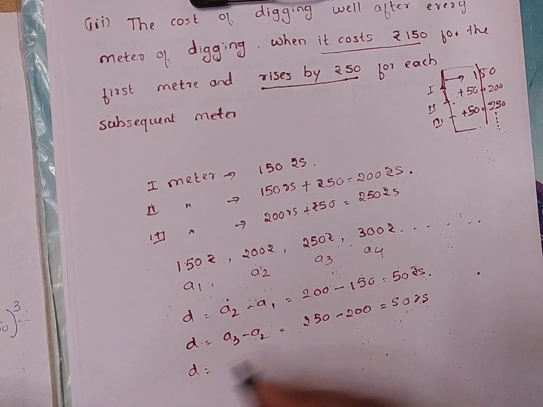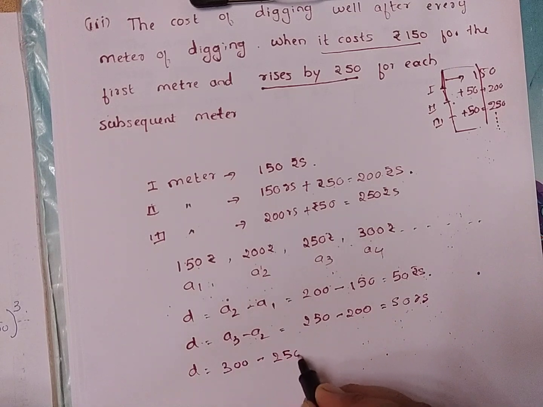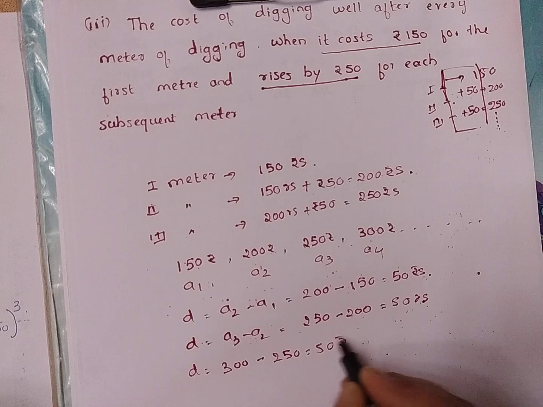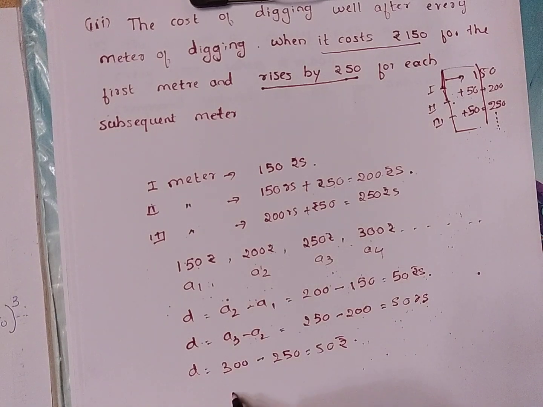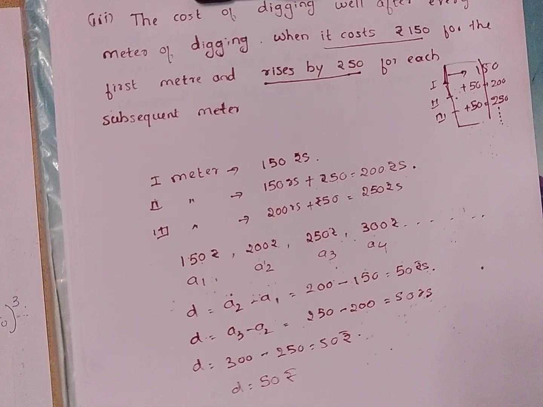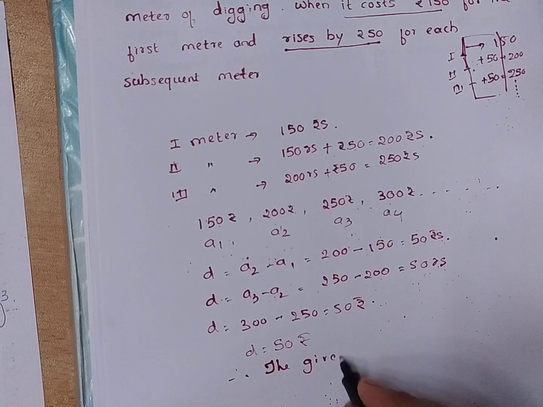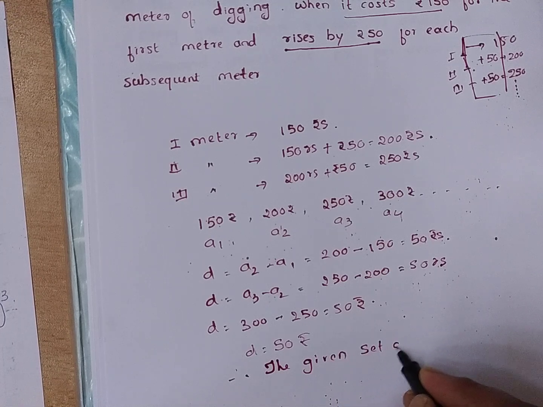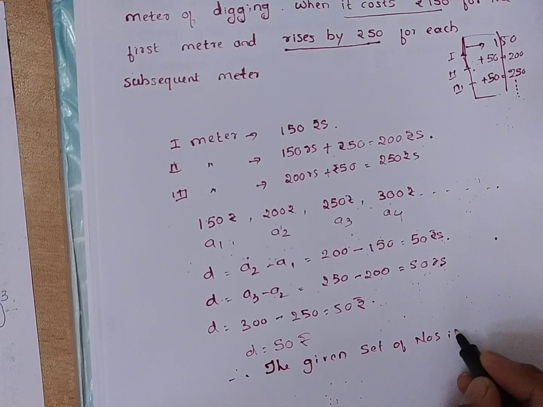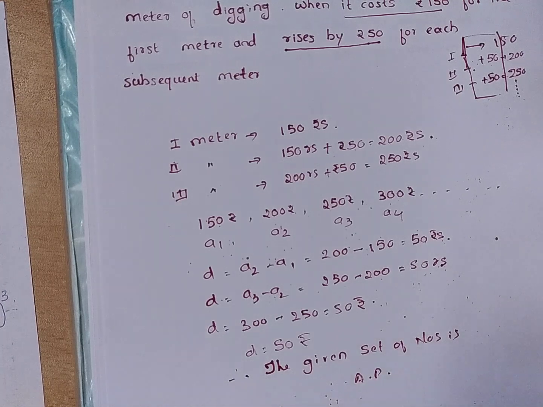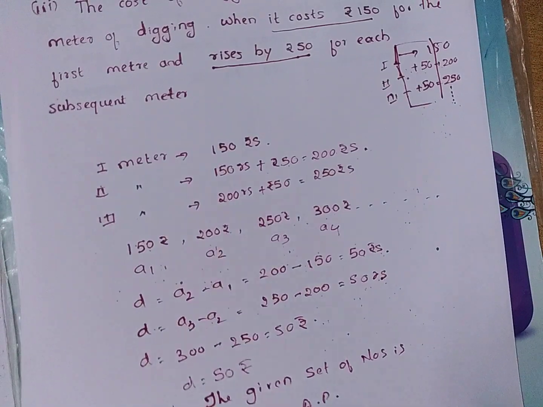Next, the third, that is 300 minus 250, that is also 50 rupees. So here D is 50 rupees and it is the same. Therefore, the given sequence or given set of numbers is an arithmetic progression. So this much is the answer.